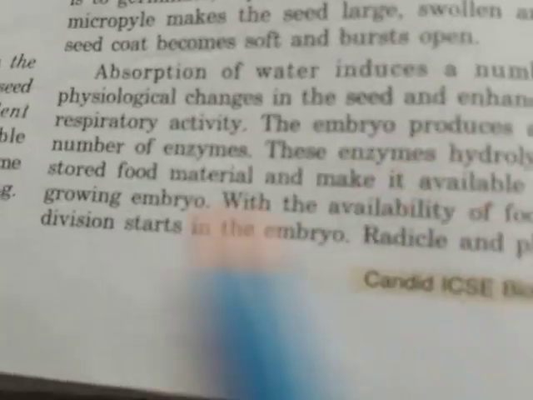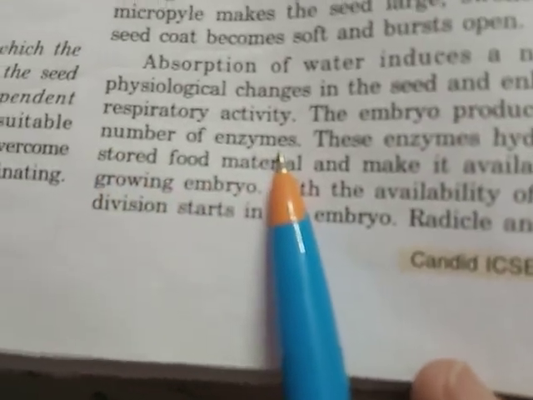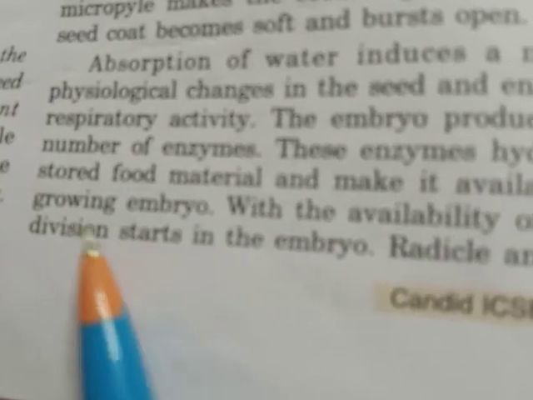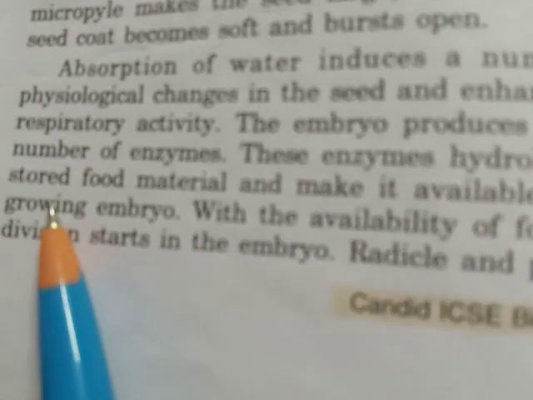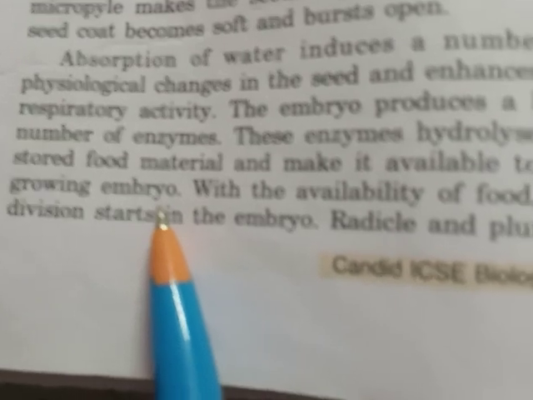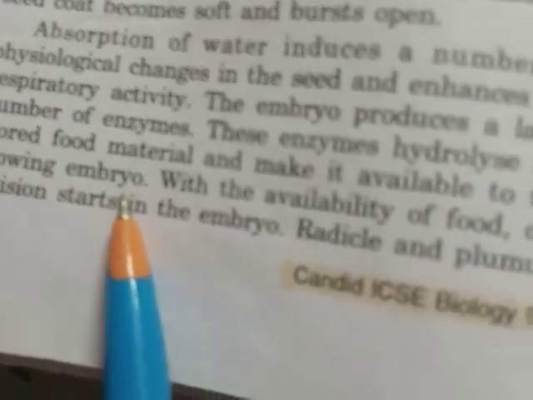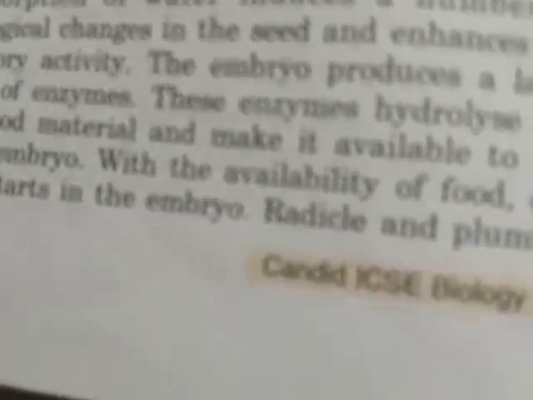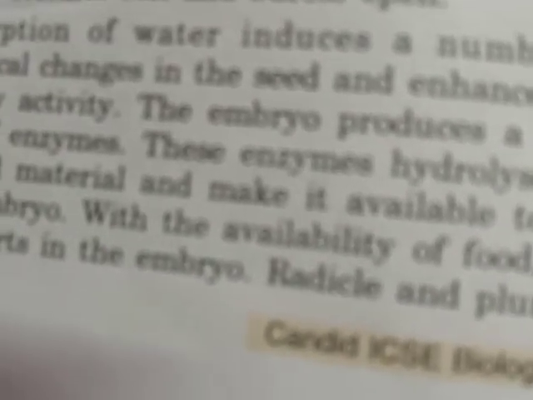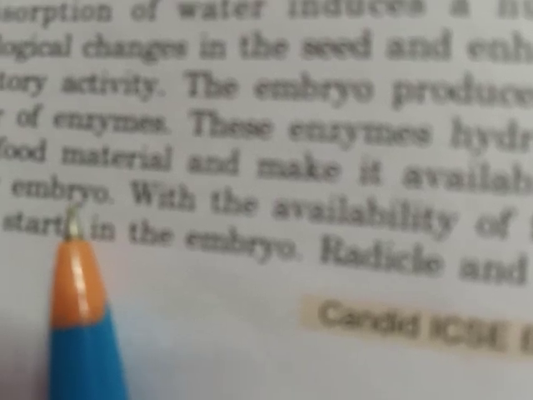The embryo produces a large number of enzymes during these metabolic activities. These enzymes hydrolyze the stored food materials and make them available to the growing embryo. So these enzymes hydrolyze the stored food materials and change them into simple soluble form so that it can be made available to the growing embryo.